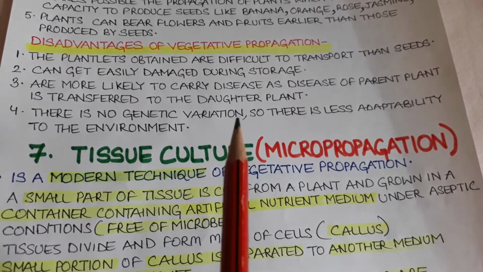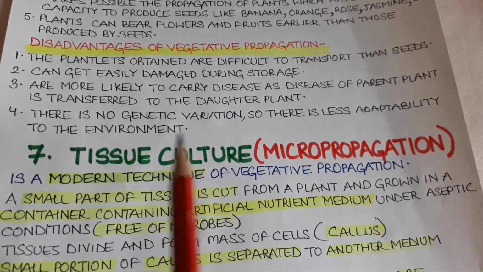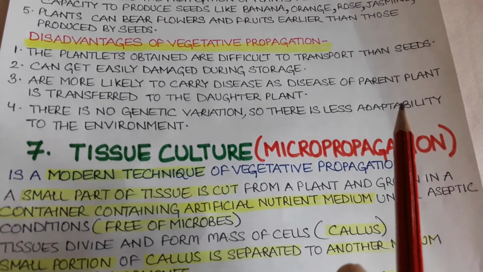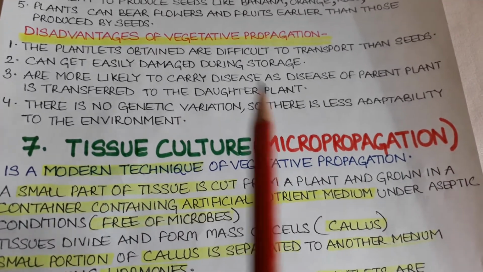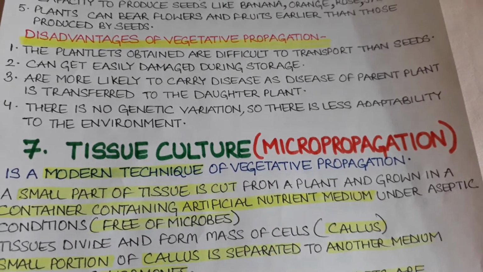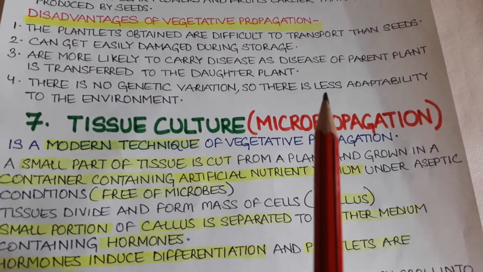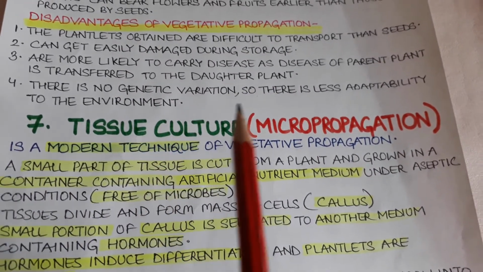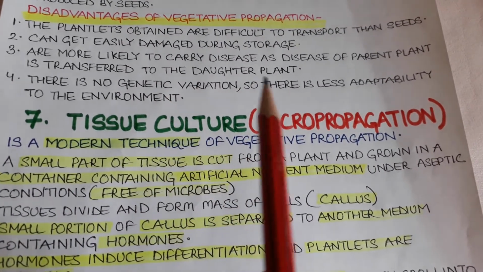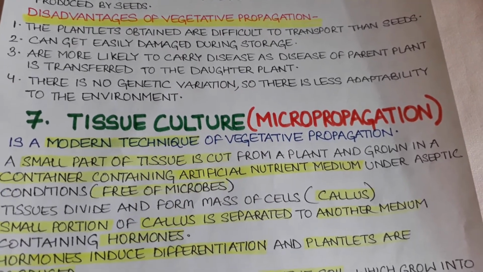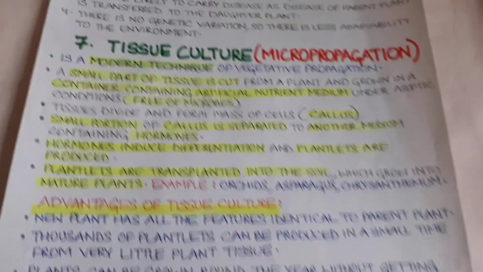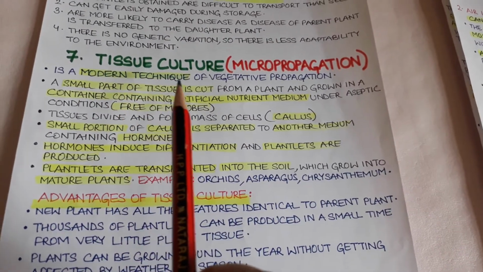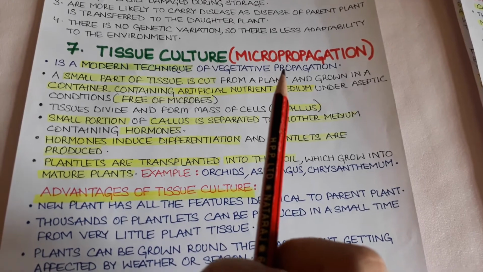Number four, there is no genetic variation because no gamete is involved in this process. A cut portion is taken and it is grown into a new plant. So there is no variation in the genes. So it will be less adaptable to the environment because variations help a particular organism to adapt better to its environment.